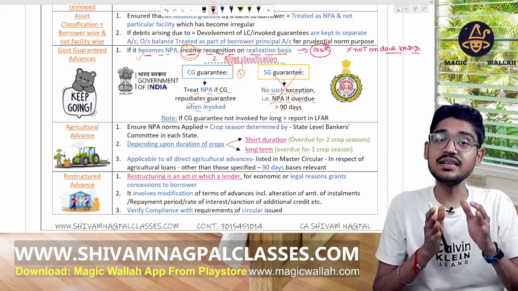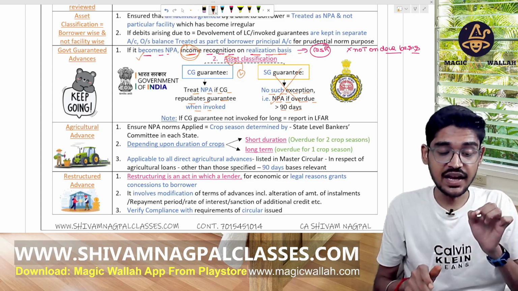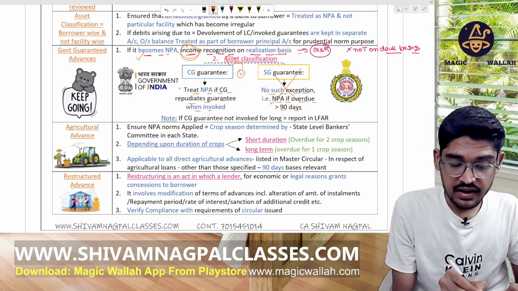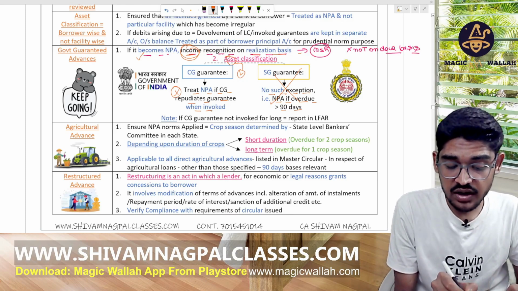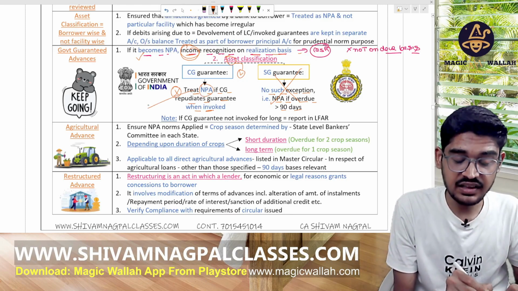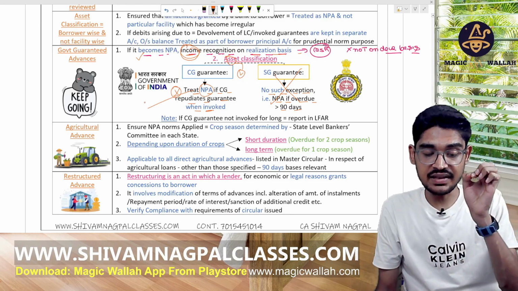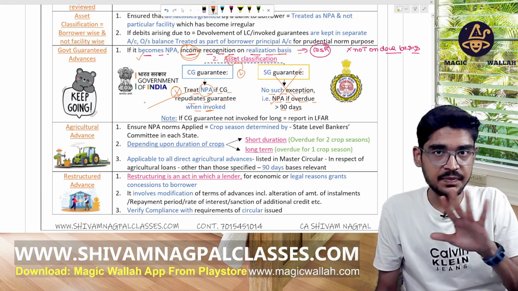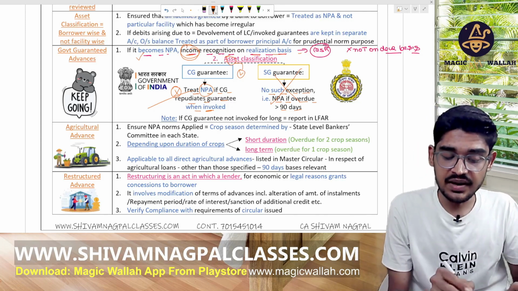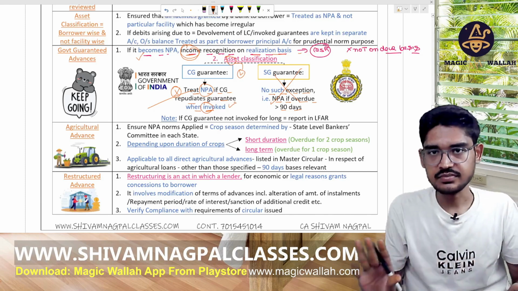If the guarantee given by the CG is not invoked, then do not classify it as NPA. If it is invoked, then classify as NPA. If guaranteed by the CG, classify as not NPA until it is invoked.